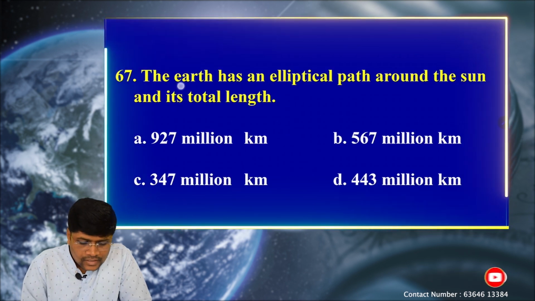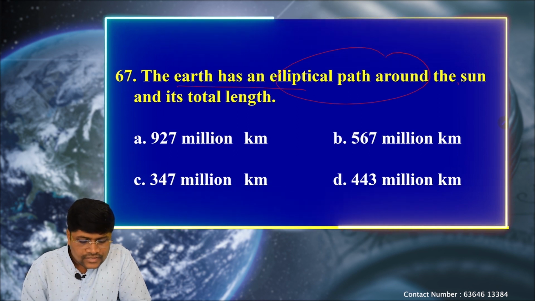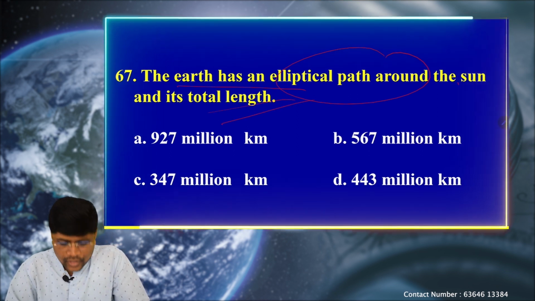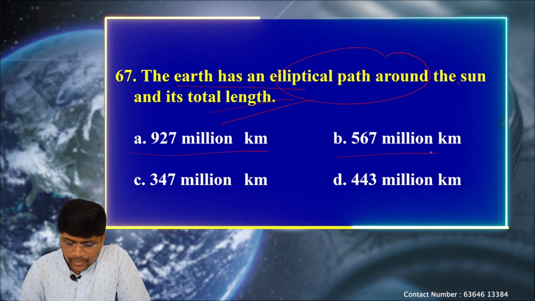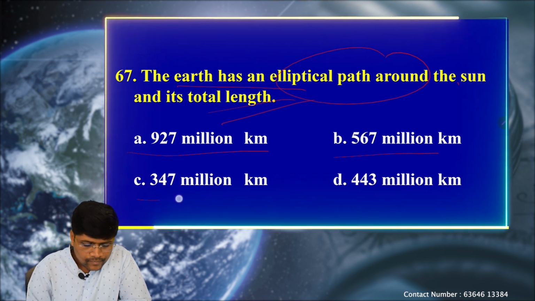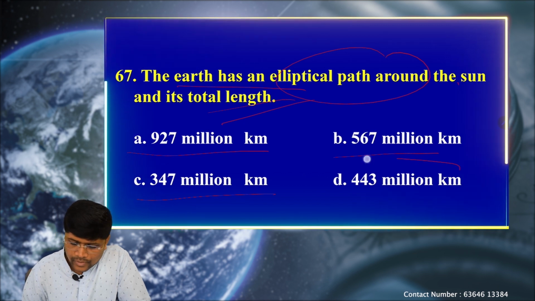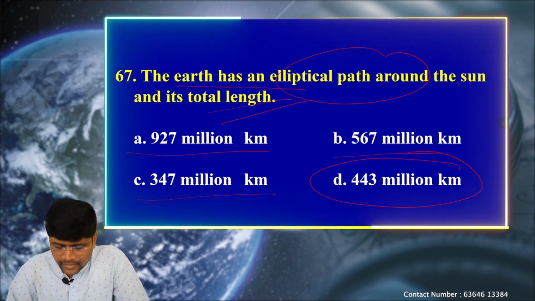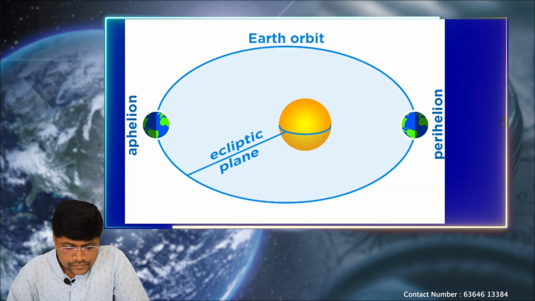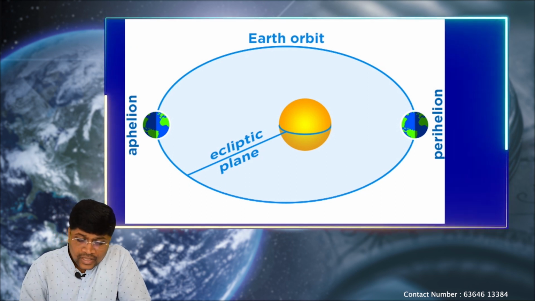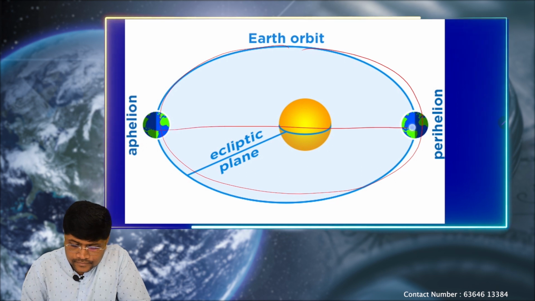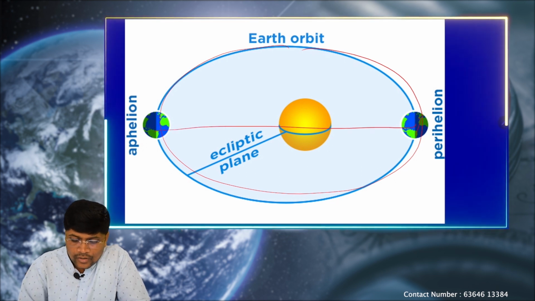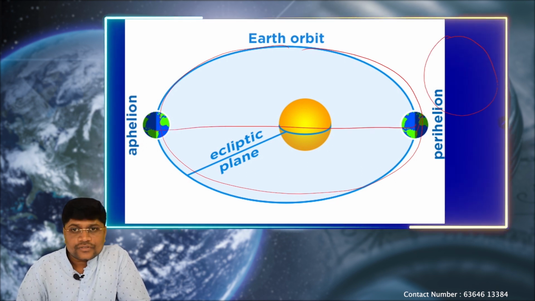Next question. The earth has an elliptical path around the sun and its total length is: option A 927 million kilometer, B 567 million kilometer, C 347 million kilometer, and D 443 million kilometers. Let's see the explanation. We know that earth is moving around the sun in an elliptical orbit. The word elliptical refers to not a perfectly round shape.